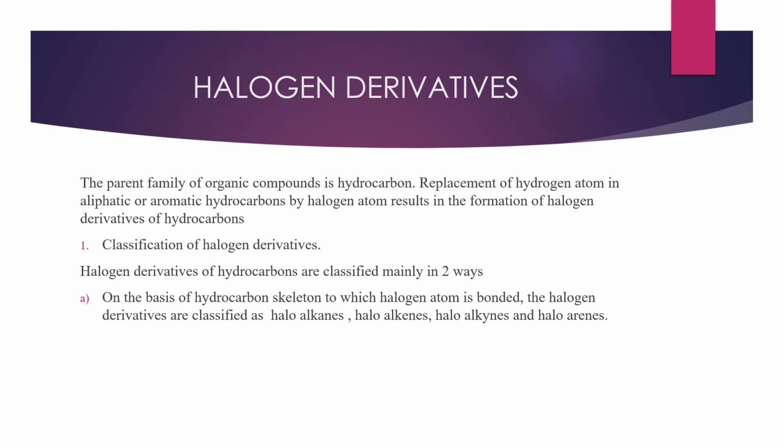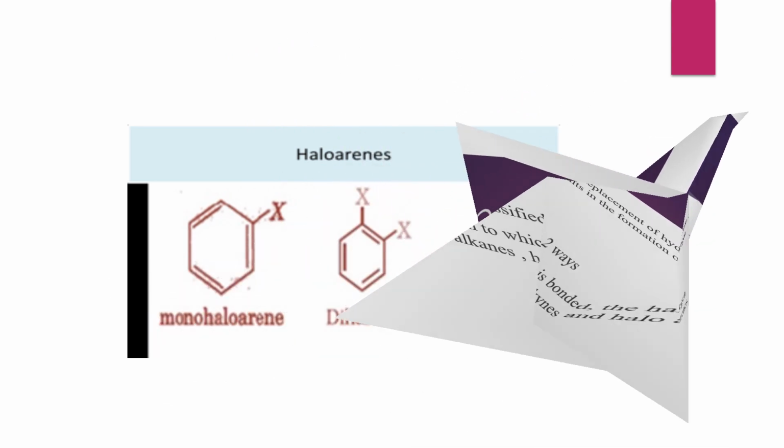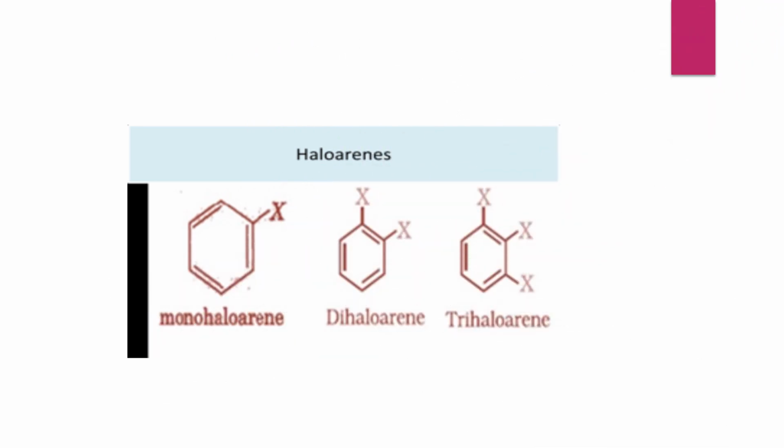Halogen derivatives of hydrocarbons are classified mainly in two ways: on the basis of the hydrocarbon skeleton to which the halogen atom is bonded. The halogen derivatives are classified as haloalkanes, haloalkenes, haloalkynes, and haloarenes. Structures of haloarenes, that is monohaloarene, dihaloarene, and trihaloarene.